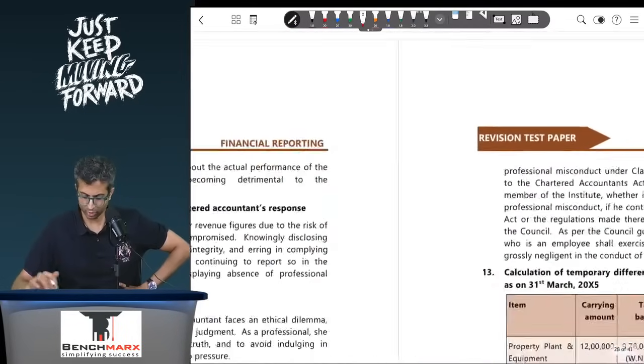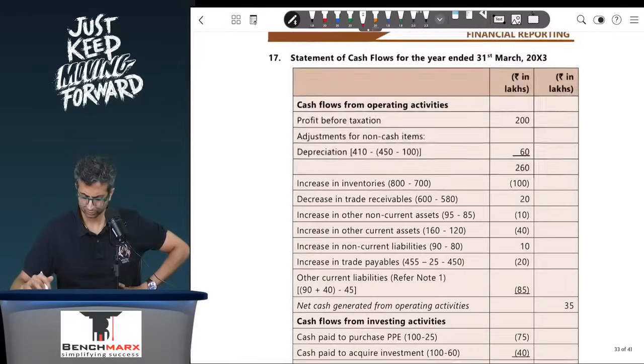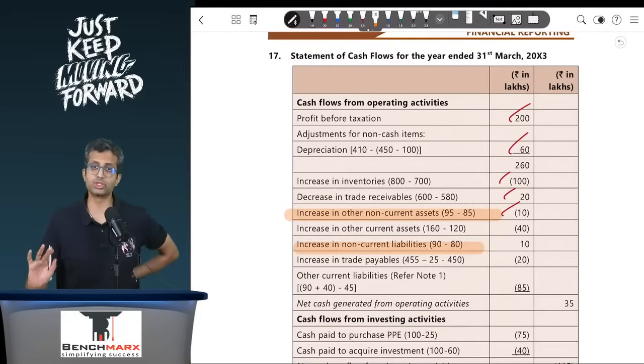Now if you see the solution, there is 200 less 60 of depreciation as we calculated. Then inventories you directly adjust. Trade receivables we have said 20 add. Non-current assets, as you can see, generally institute always assumes these to be operating in nature. Even non-current liabilities they assume to be operating in nature. That is what the institute usually assumes, and hence you should also do the same.